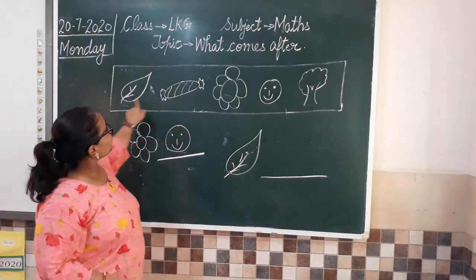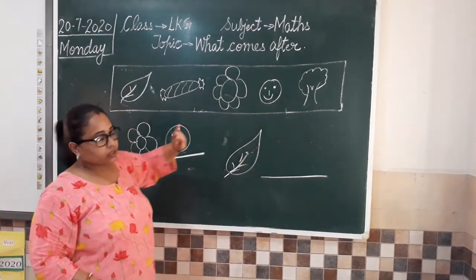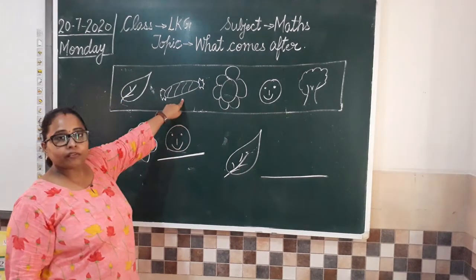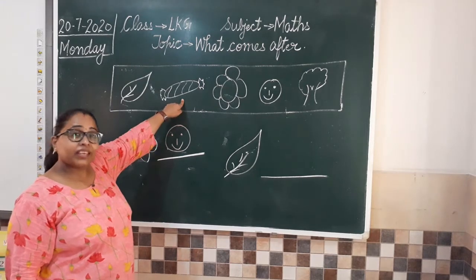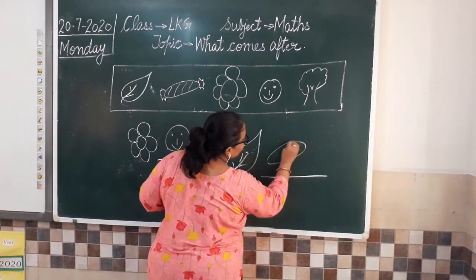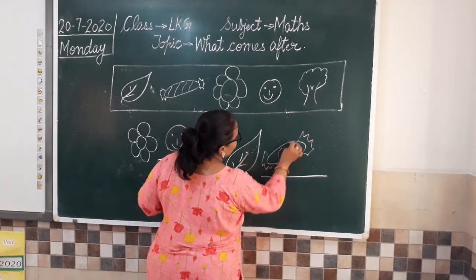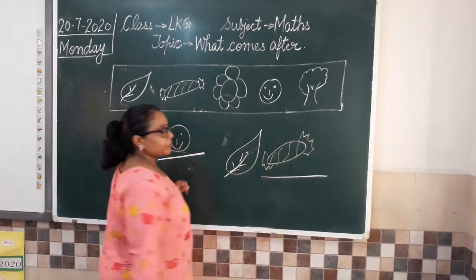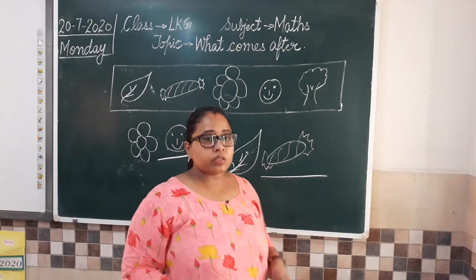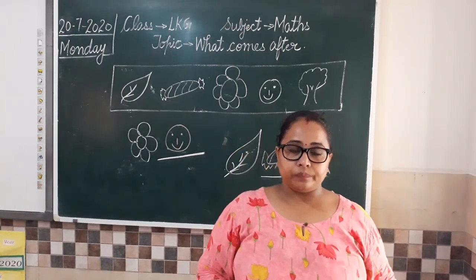First you have to see all these pictures. So we have a leaf here. Now which picture is after leaf? We are going to draw a candy here. Yes. So like this we have drawn a candy. Understood? So what I want to tell you is what comes after means baad wala.